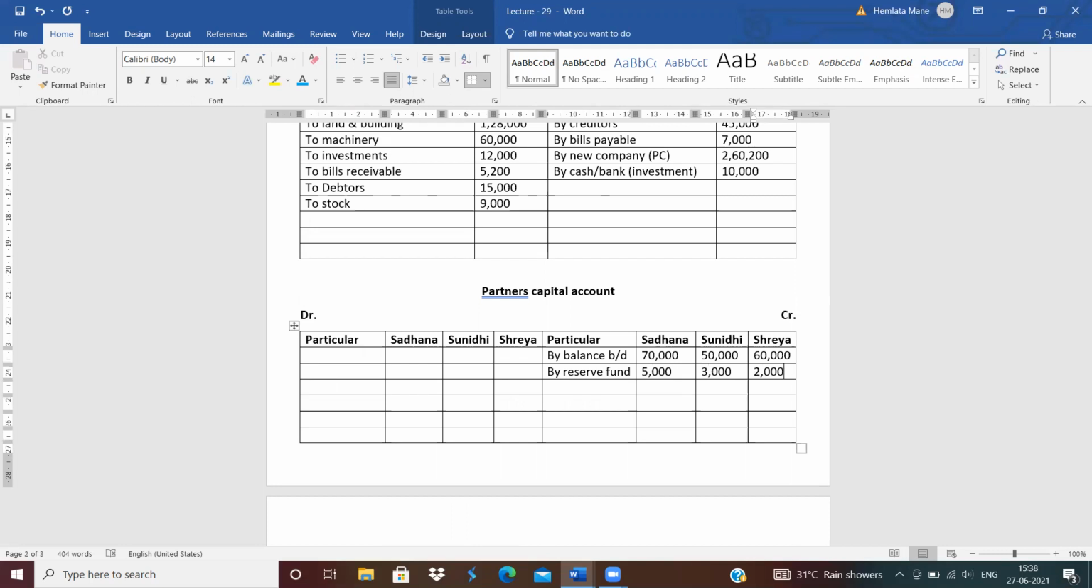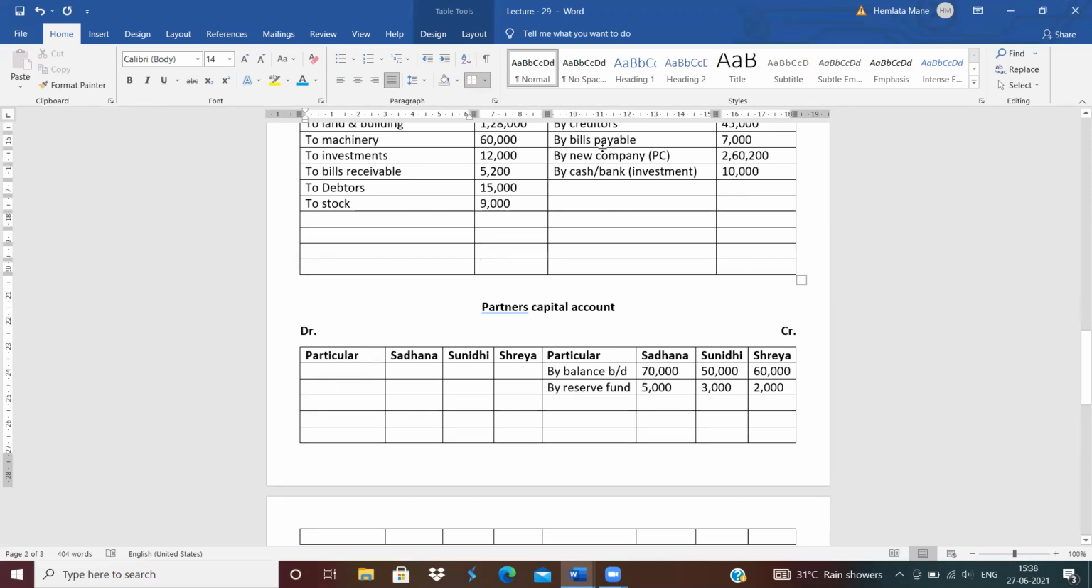Clear? Clear all the journal entries. Now close the realization account. Do the total of realization account. Total of realization account is 3,22,200, and the difference is 93,000, distributed among the partners in their profit sharing ratio.